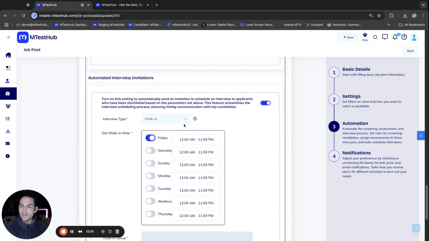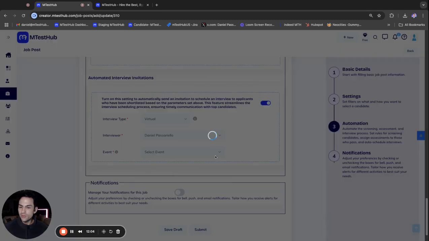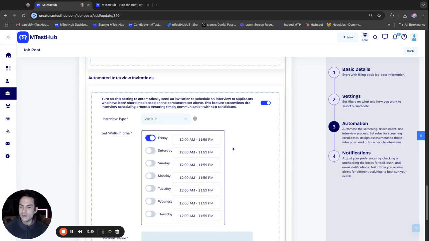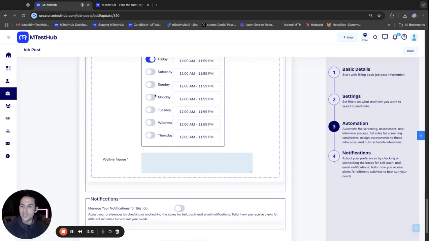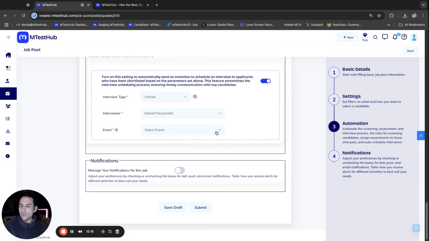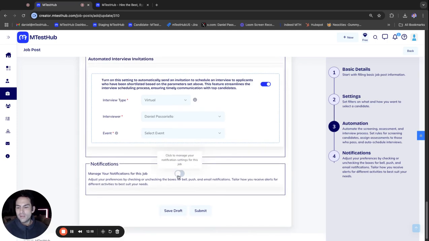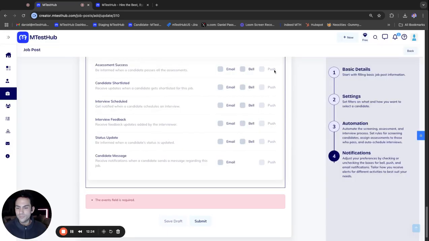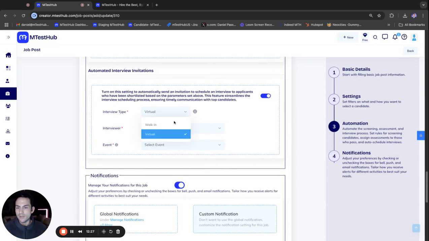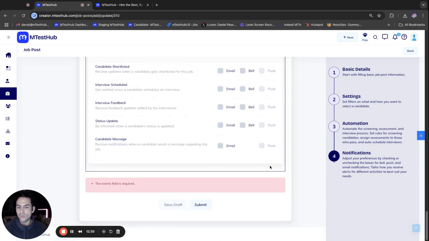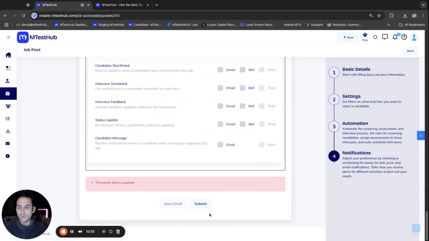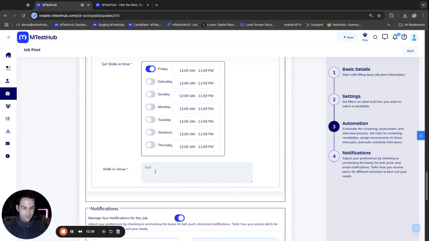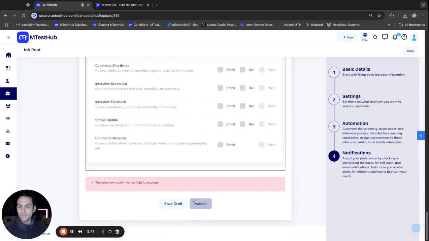Then we could also automate the interviews, right? So we can select an automated virtual interview or walk-in interview and set the dates that we want them to walk in, and they can choose the time slots in the virtual interview. So basically all these automations and notifications that you would like to set up is totally customizable and up to you. I don't have the integration set up for the virtual with this test profile, so I'll go ahead and leave that as a walk-in. And let me go ahead and test location, complete it.